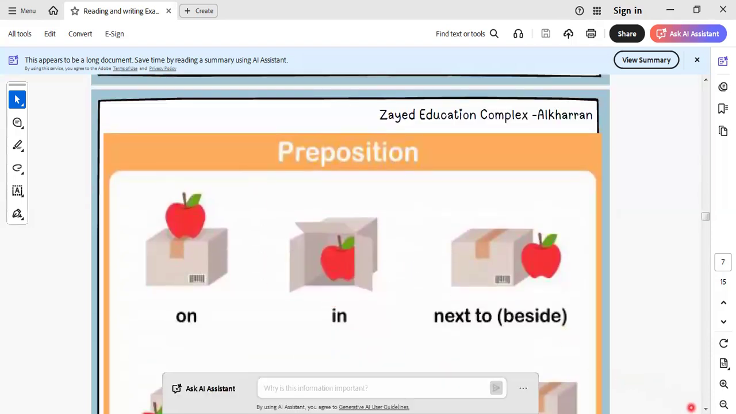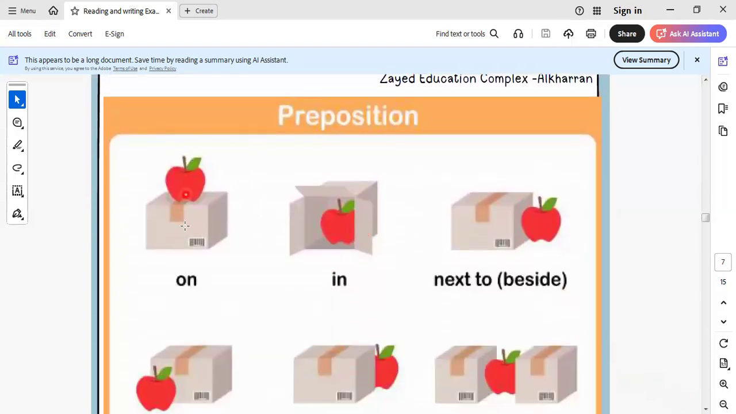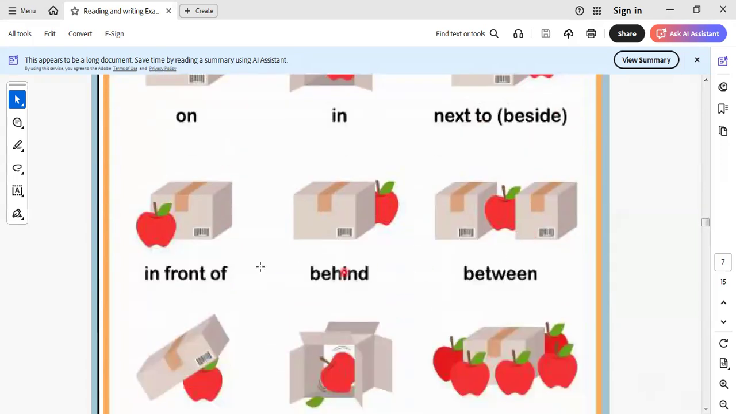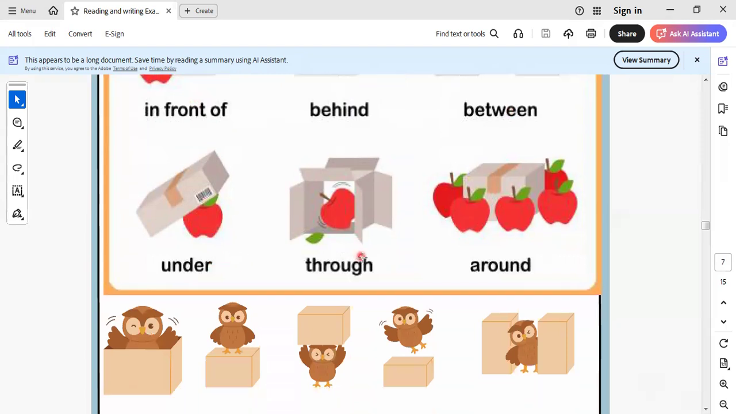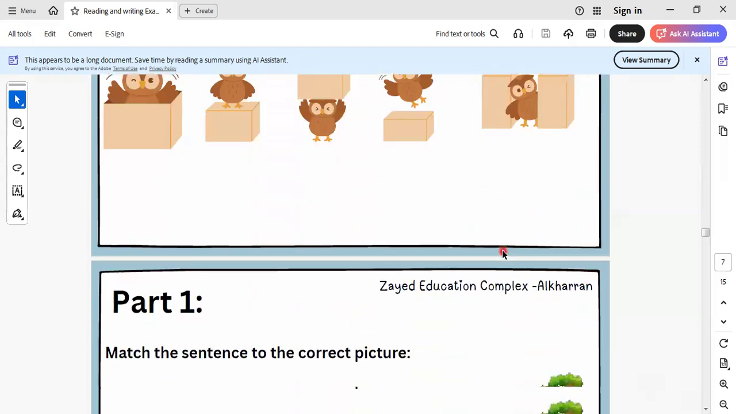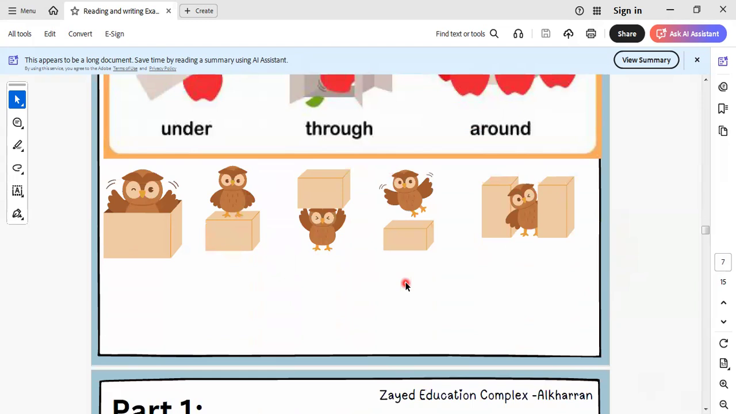Let's go to another one here. Here are the prepositions. Let's review the prepositions. Here is when you say the apple is on the books. Here the apple is in the books. This is next to. This is in front of. This is behind. This is between. This is under. This is through. This is around.